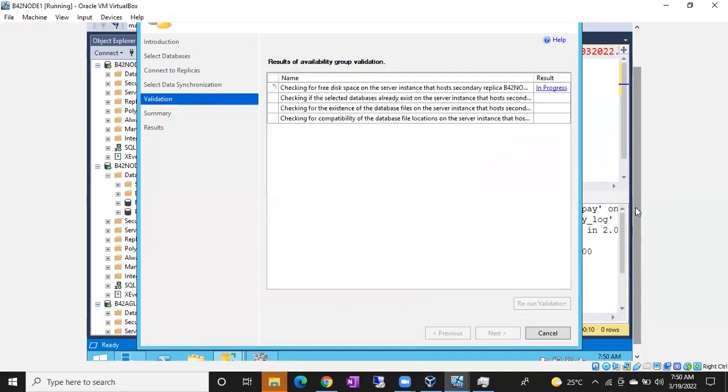As it is going for automatic seeding, it automatically takes the full and log backup, guys. So there might be an issue if you don't have proper free space. That's why for big databases, it's not recommended. For small databases, you can practice this method, guys. Automatic seeding.